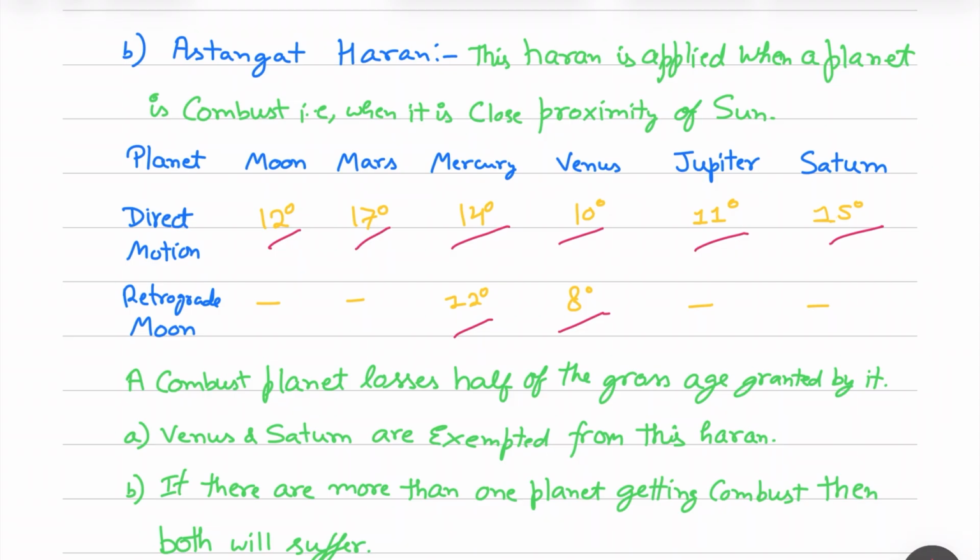And there are two exceptions. One is that Venus and Saturn are exempted from this Haran. And if more than one planet is getting combust, then both will suffer. In Chakrapath Haran, if more than one planet was in conjunction, only the strongest was getting the impact of Haran. But here, if more than one planet is getting combust, all will suffer.